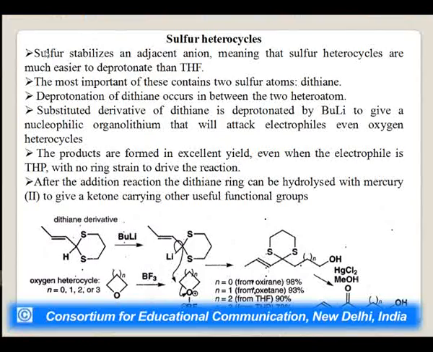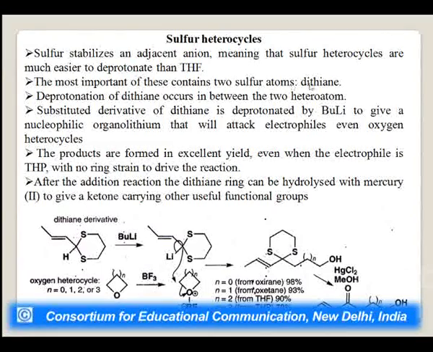Next heterocycles are sulfur heterocyclics, that is, saturated heterocyclic compounds which contain the heteroatom sulfur. What is the specific characteristic of sulfur? Sulfur stabilizes an adjacent anion, meaning that sulfur heterocycles are much easier to deprotonate than THF. The most important of these contains 2 sulfur atoms.